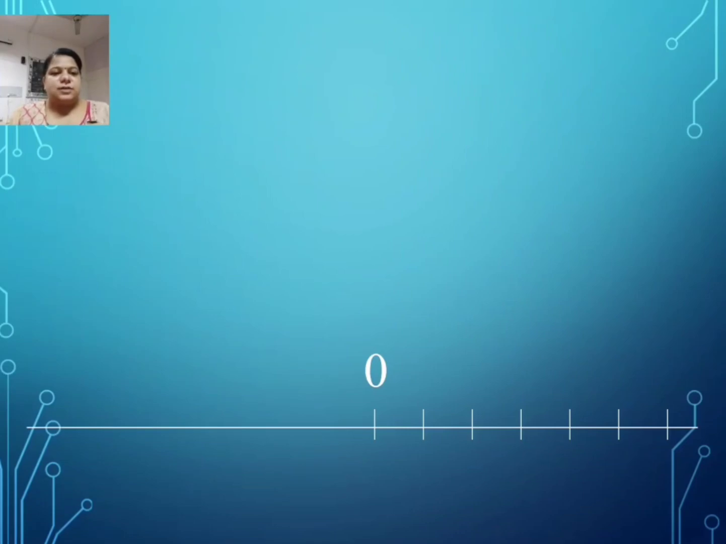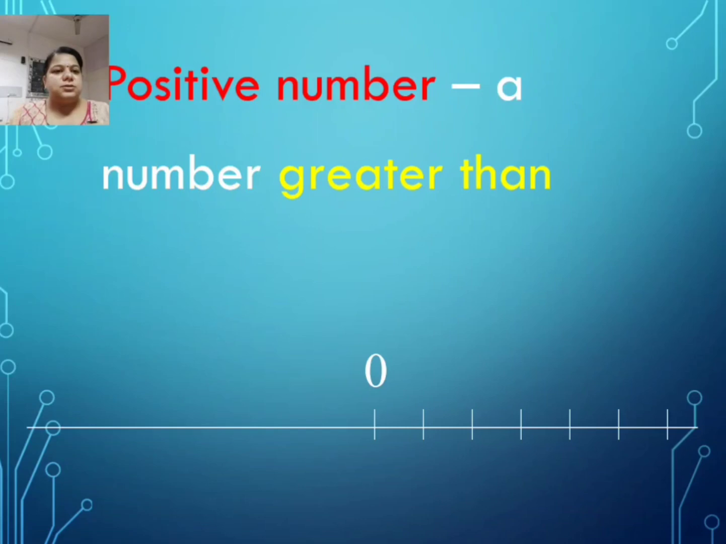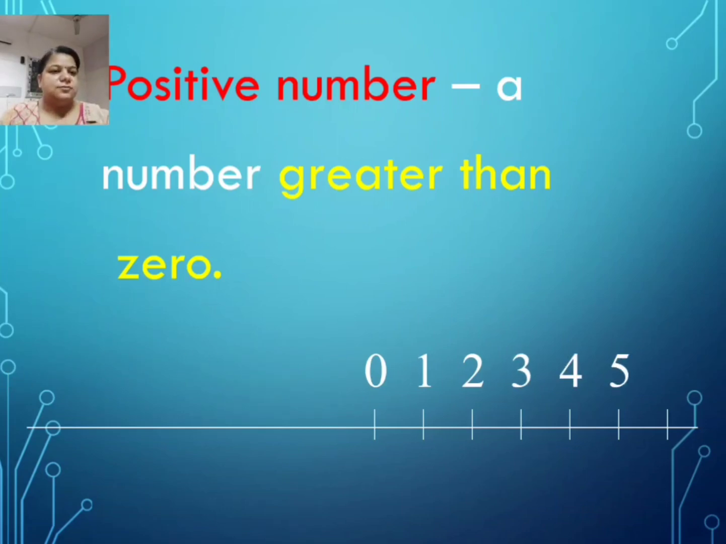So just check, I have shown you a number line. In between there is 0. Positive numbers are numbers greater than 0, so all positive integers are greater than 0. After 0, we will mark the points at the same distance on the number line: 1, then 2, then 3, 4, 5 and 6, like this. So positive numbers lie to the right side of 0.